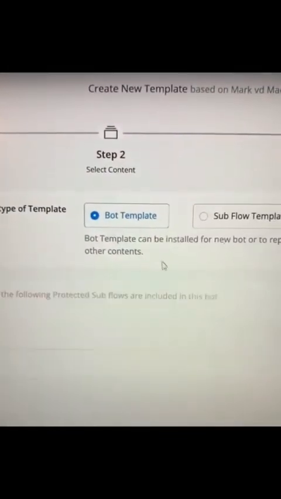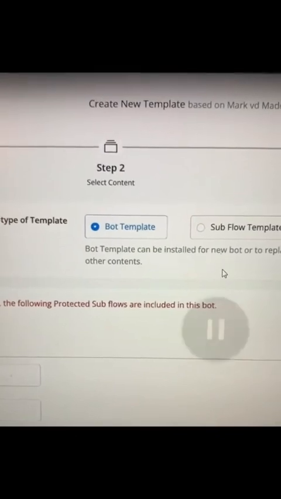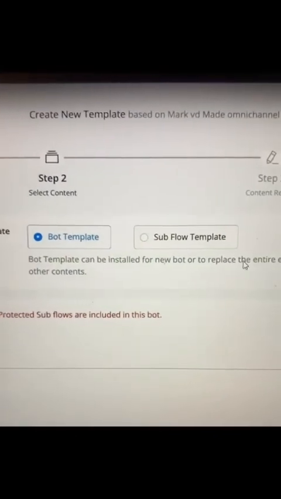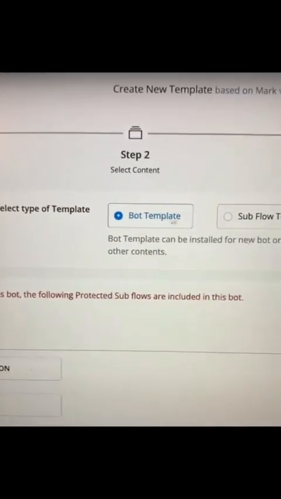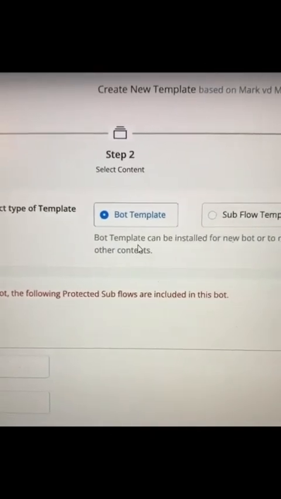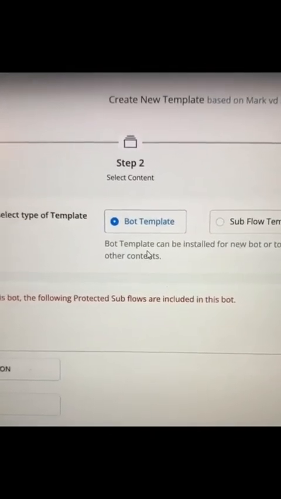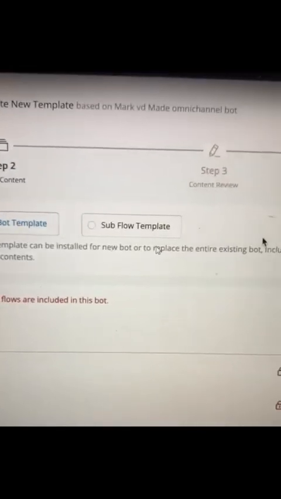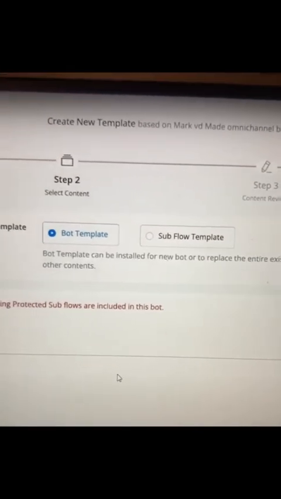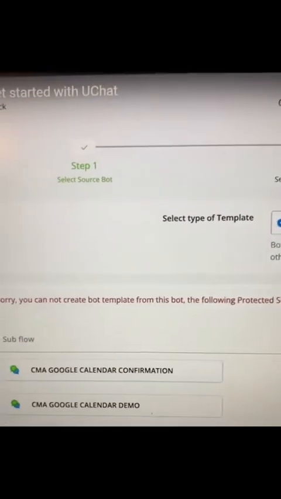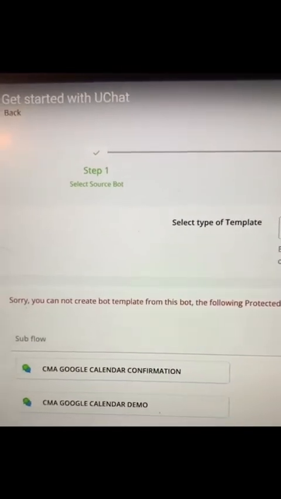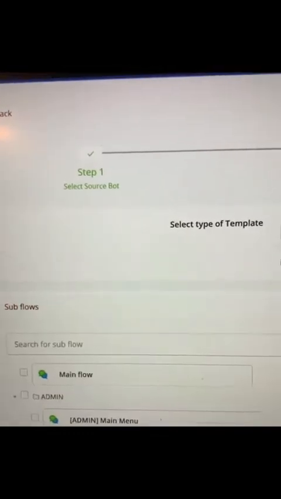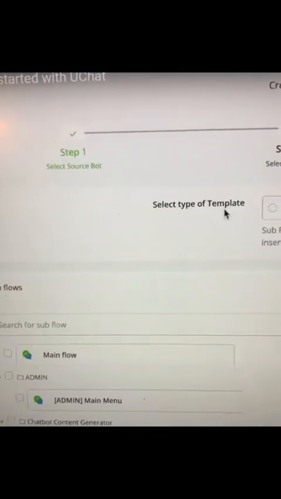You're going to choose either a bot template or a Subflow template. If you pick bot template, you're literally copying the whole bot that you just chose, and it will replicate the whole thing. If you pick Subflow template, then you're going to be able to pick just a piece of it. So let's say you only wanted a little piece of the flow. It breaks it down.